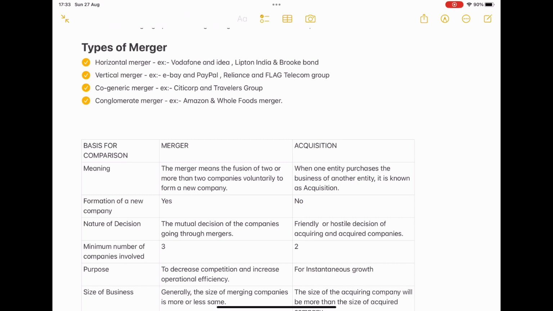Why are they merging with different industries? They are thinking that in future they might start these kinds of industries, and at that time it is going to help them. Anyhow, we are going to merge. Why? Because we need larger opportunities. We need larger customers for our business. For that purpose, whatever possibilities we have, we are going to do that. We are going to acquire it or we are going to merge with them.